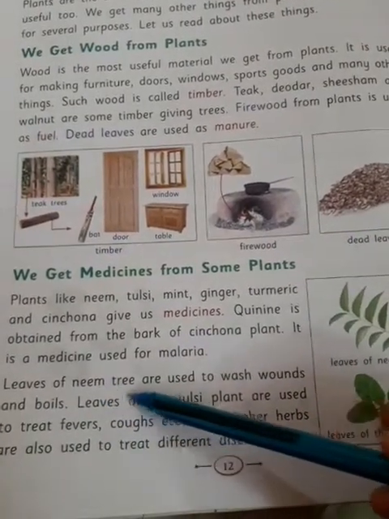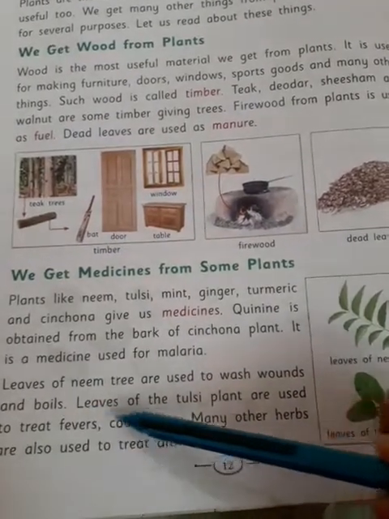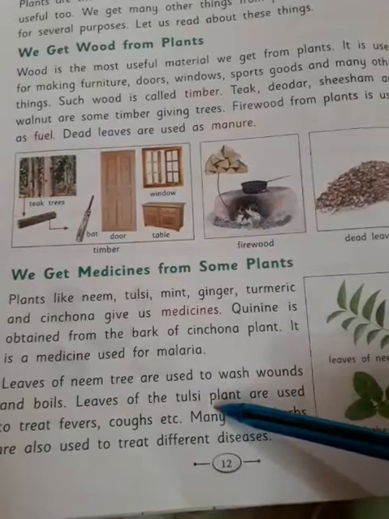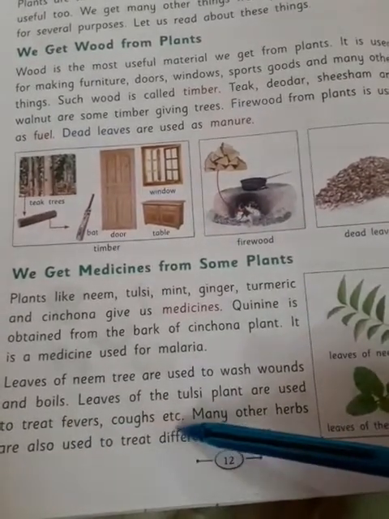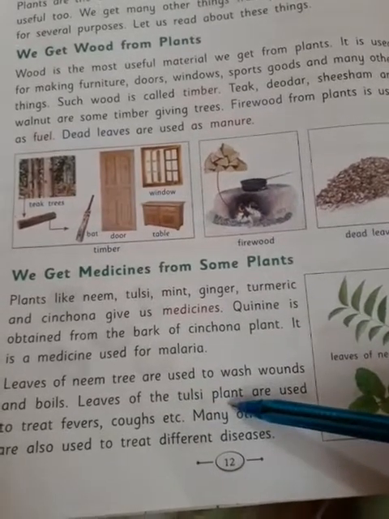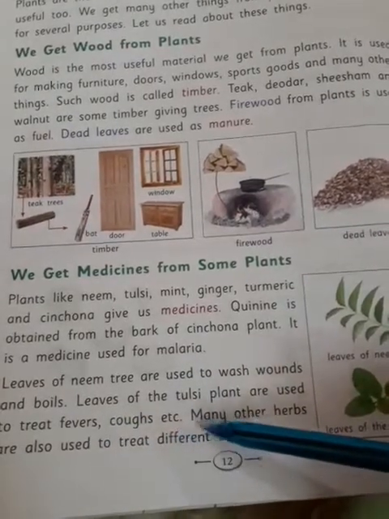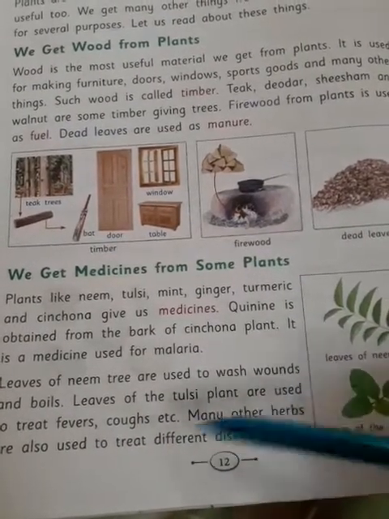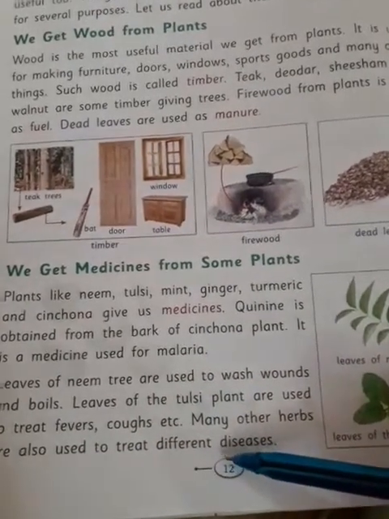Leaves of the neem tree are used to wash wounds and boils. Leaves of the tulsi plant are used to treat fevers, cough, etc. And what is the function of tulsi leaves? It is used for treating fevers, coughs, etc. And many other herbs are also used to treat different diseases.